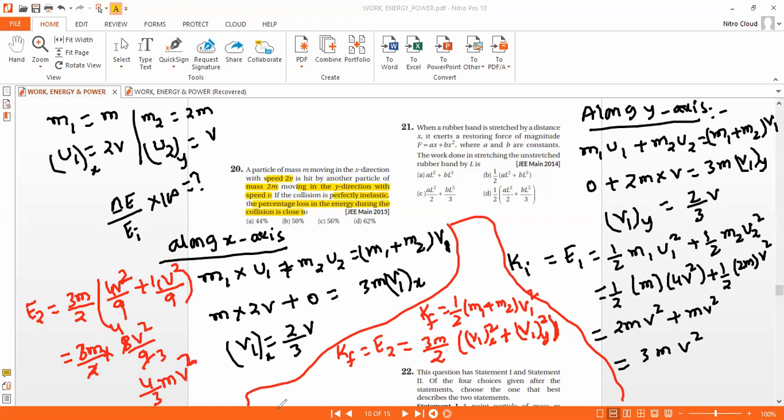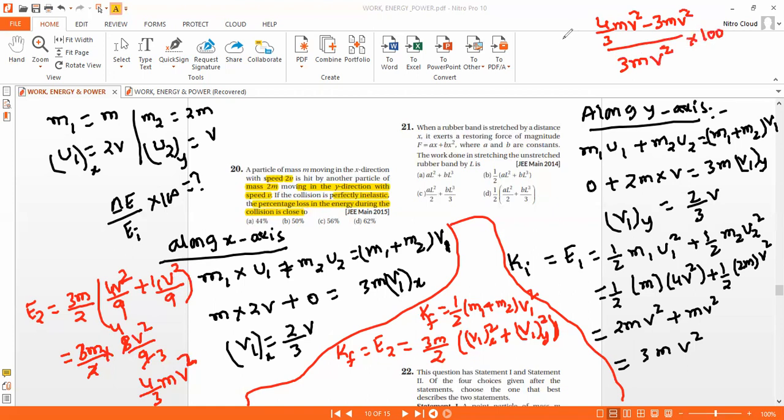They are asking to find the percentage loss in energy. So 4 by 3 mv square minus 3mv square, divided by 3mv square, times 100.